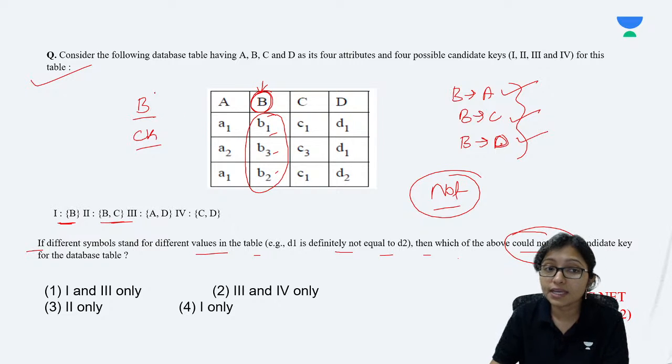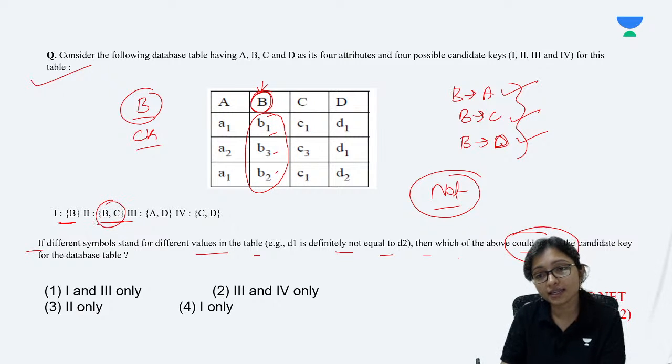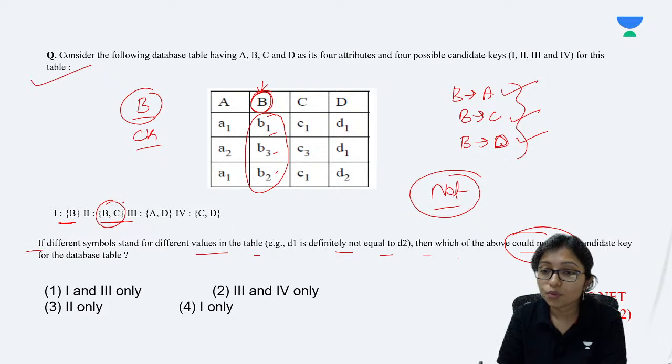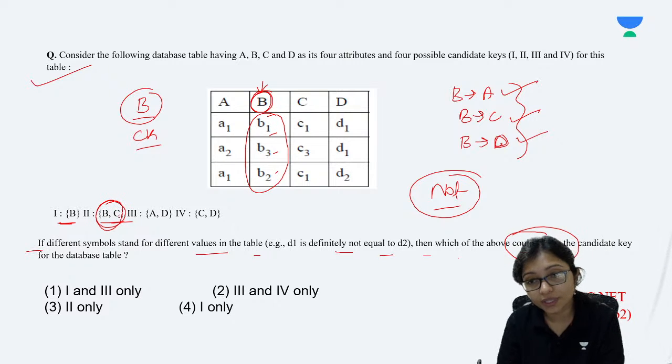So when B is a candidate key, then BC cannot be a candidate key. Why can BC not be the candidate key? What do you think?